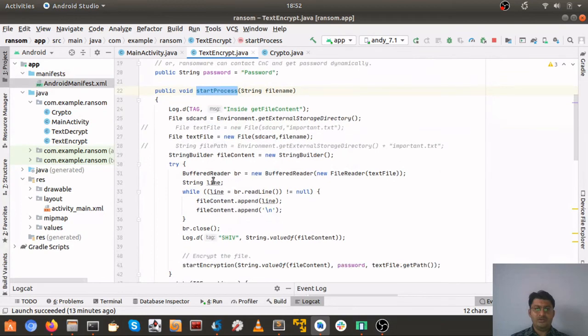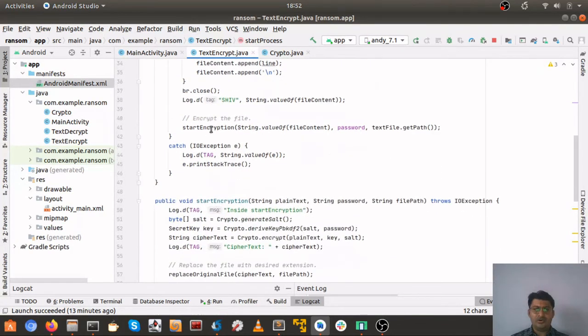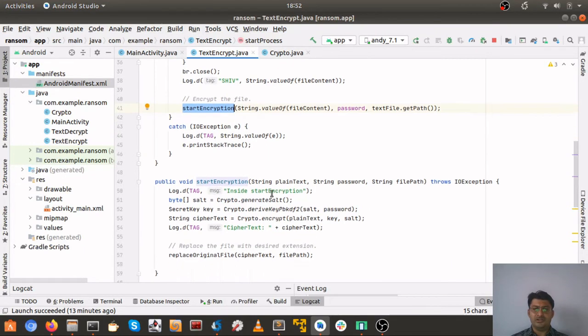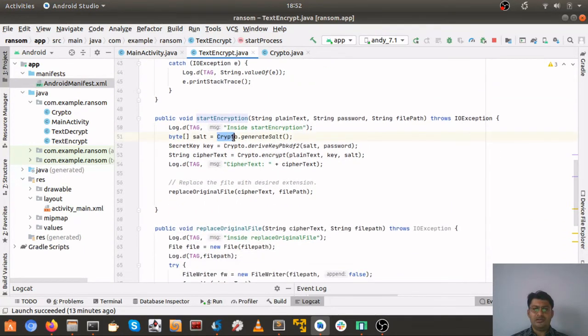Initially, what we do is we read the contents of a file, and then we call start encryption. Start encryption is nothing but it will call crypto generate salt, and it will create a key out of the password, and finally call the encrypt function. As I told you, in this encrypt function doFinal is being called, and hence we finally have this file.